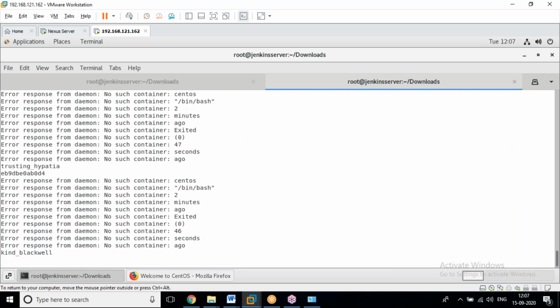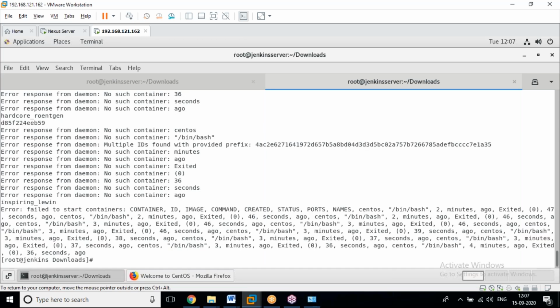Maintaining is very easy. We can use Docker for microservices also. We can run a small application and set it up within seconds for each service or each VM. This is the advantage of Docker.